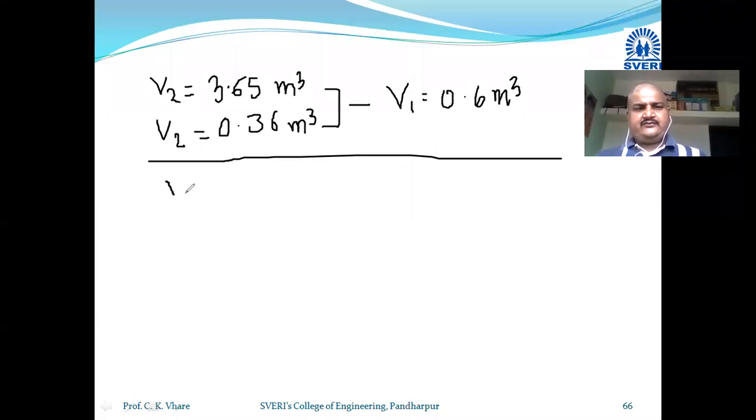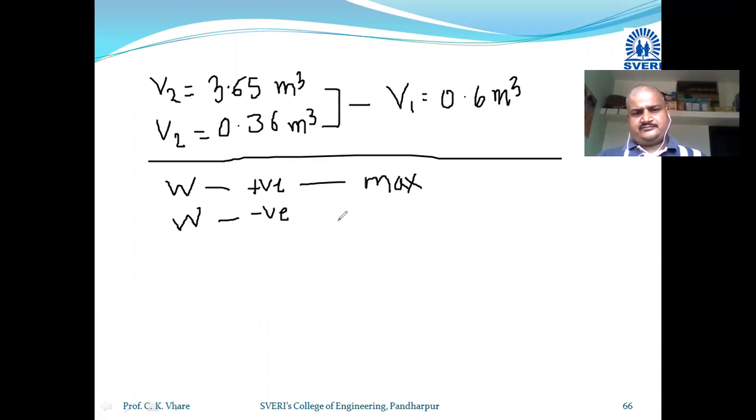If work is positive, then choose the maximum volume. And when work is negative, choose the minimum value. And why is it so?